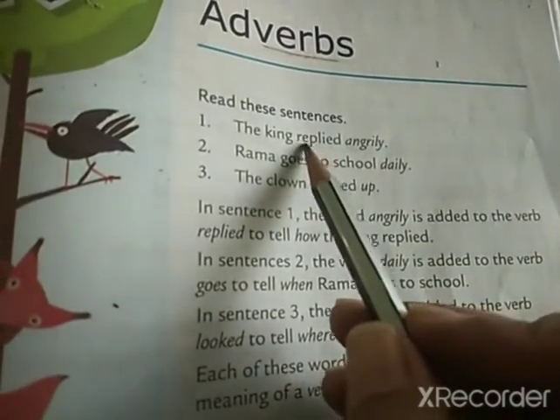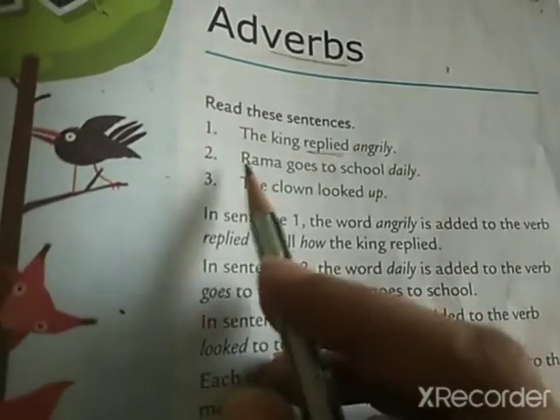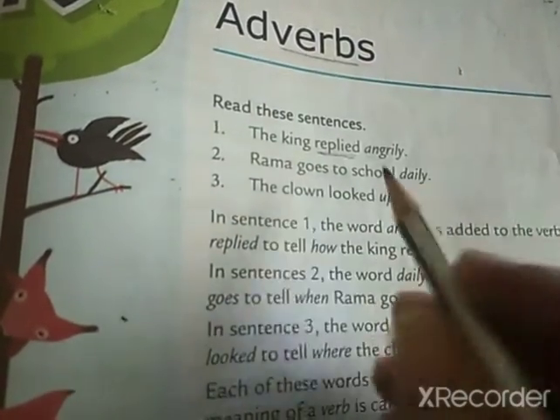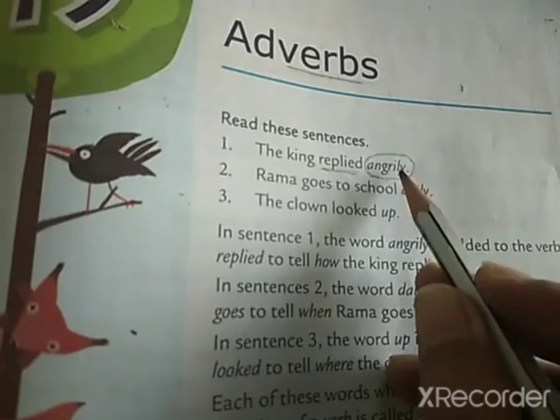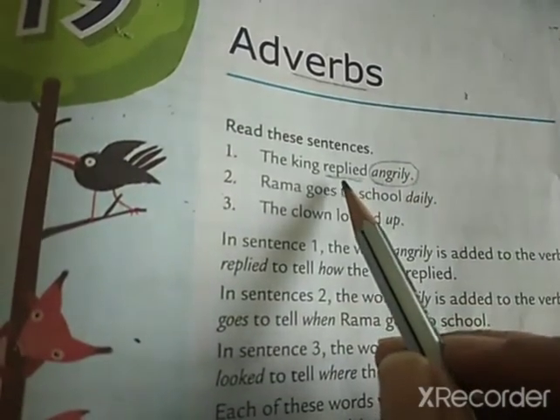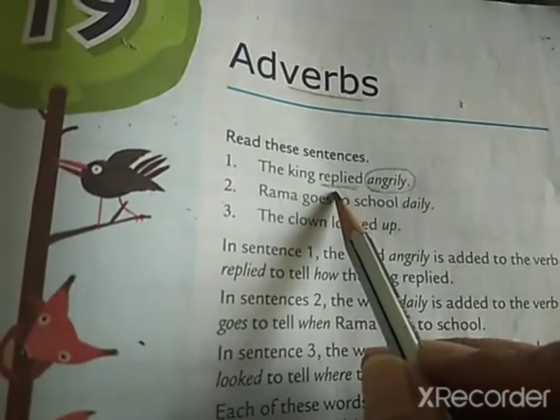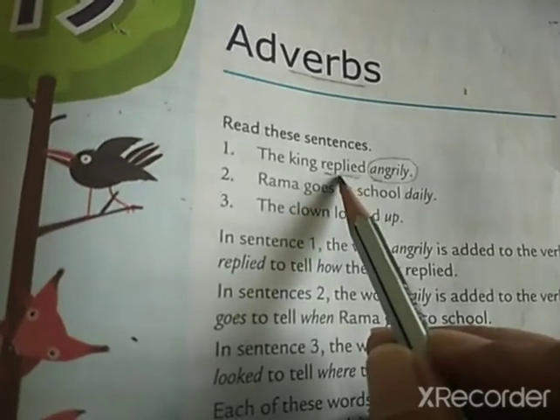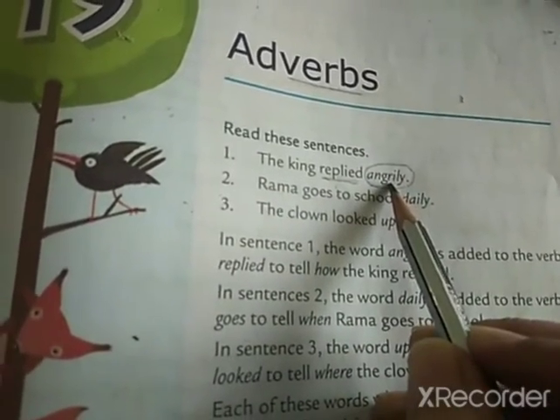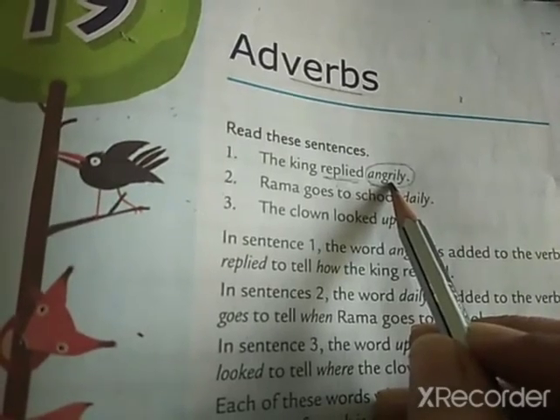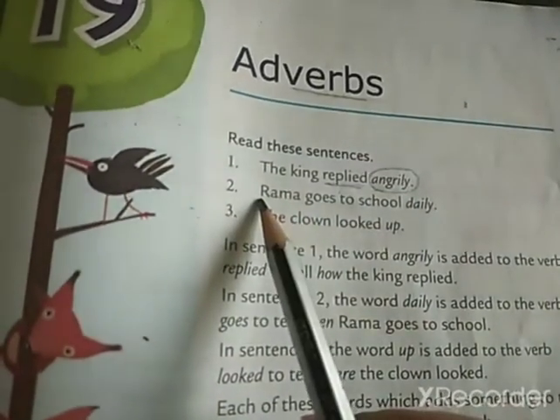Now your verb is replied. Yes, how did the king reply? Angrily. Now in this sentence, angrily shows you more about the verb. Yes, it shows you how the action is performed. So the action is performed angrily. So angrily is adverb. See the next sentence.